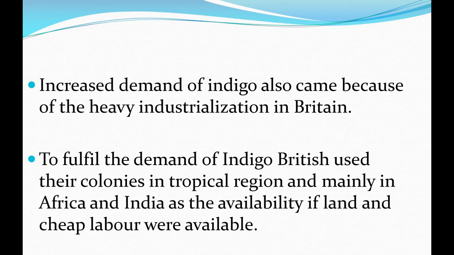To fulfill the demand of indigo, the British used these colonies in tropical regions, mainly Africa and India, as the availability of land and cheap labor was easy. Okay, understood about it? Means actually indigo was grown in tropical regions, in hot and humid climate, and Africa and India were the main places, because here land and climate were suitable for growing indigo, and cheap labor was also available due to the large population.